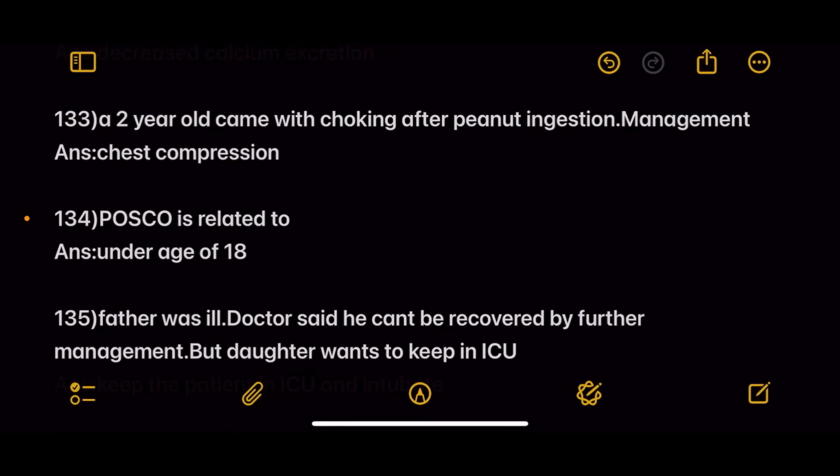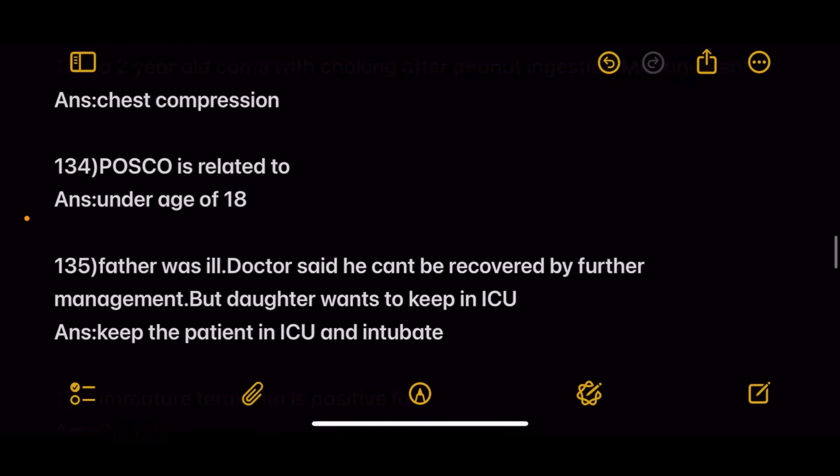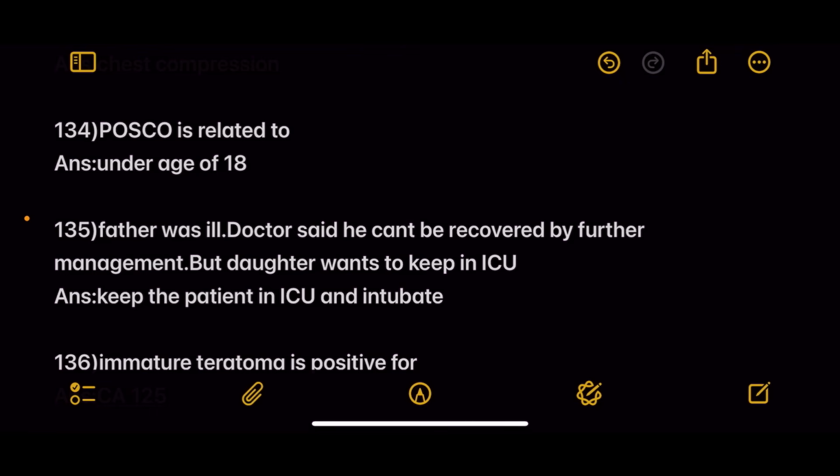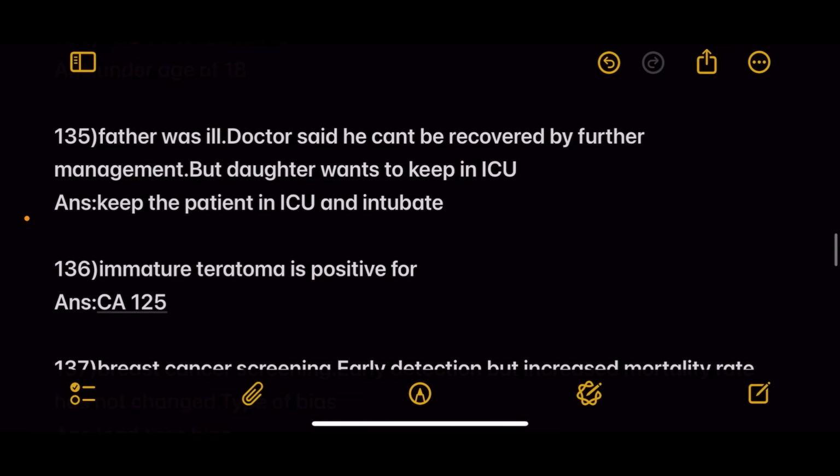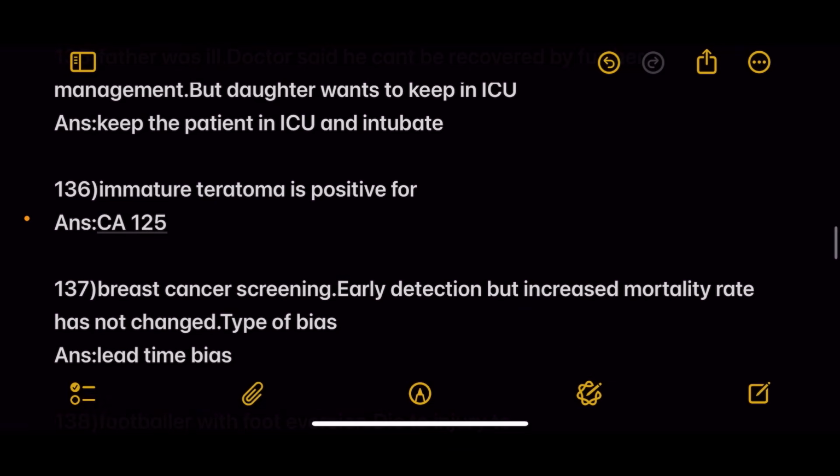Next, a 2-year-old came with shock after peanut ingestion. Management is answer chest compression. Next, POCSO is related to answer under age of 18. Next, a father was ill. Doctor said he can't be recovered by further management, but doctor wants to keep in ICU. Answer is keep the patient in ICU and intubate.